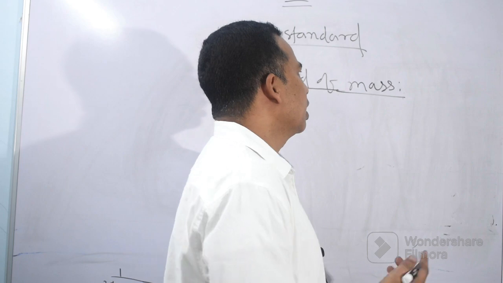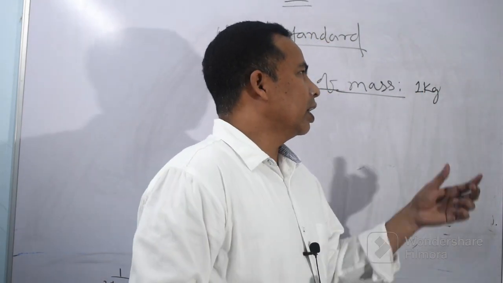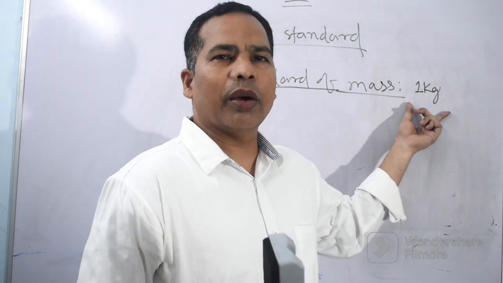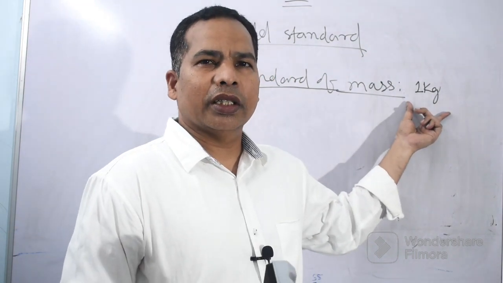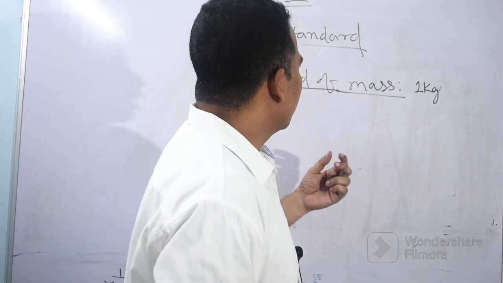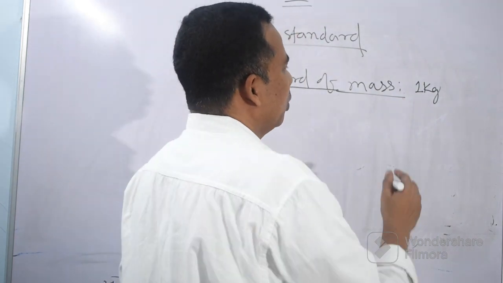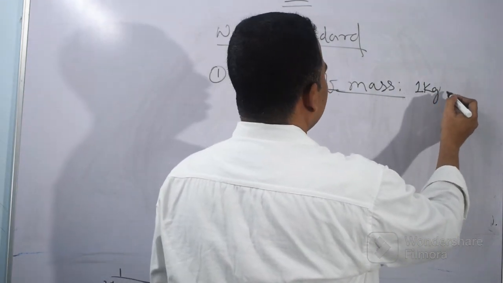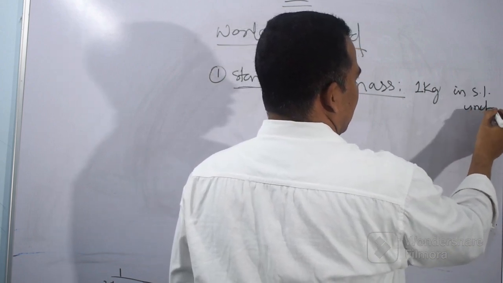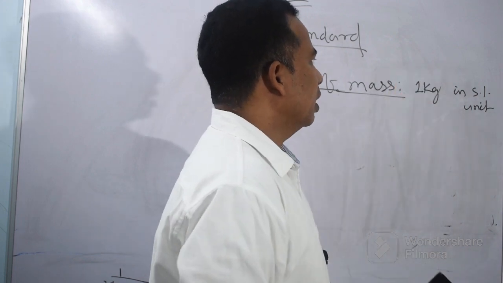But if we don't know how this 1 kilogram was fixed, then it may be an unfortunate thing. So we should know how, in the SI unit, the standard of mass, 1 kg, has been fixed or decided.